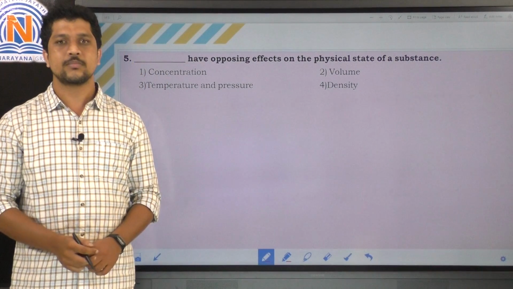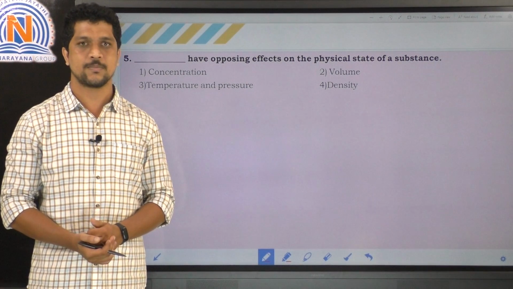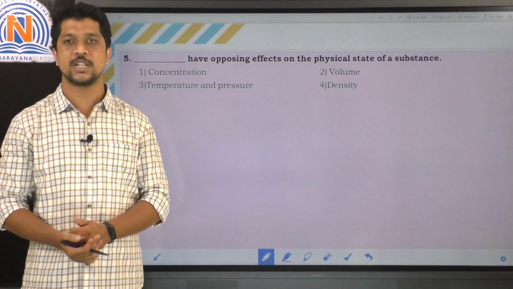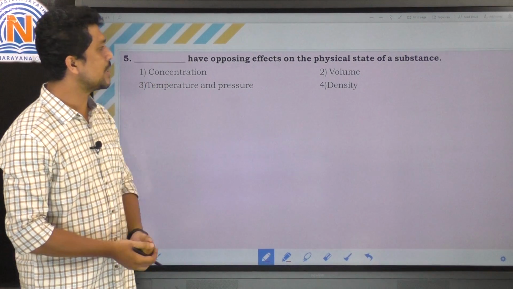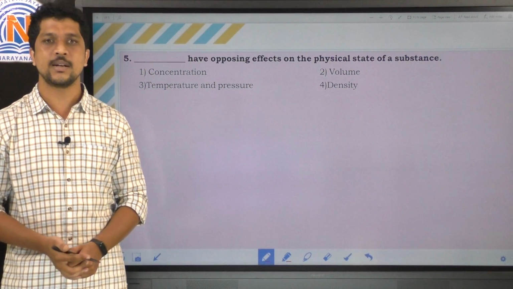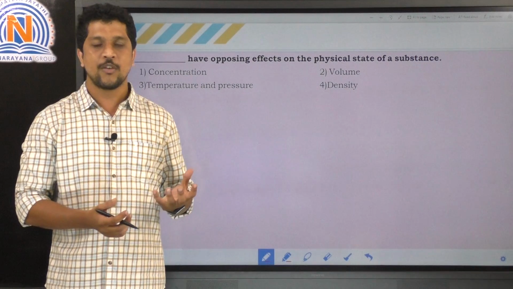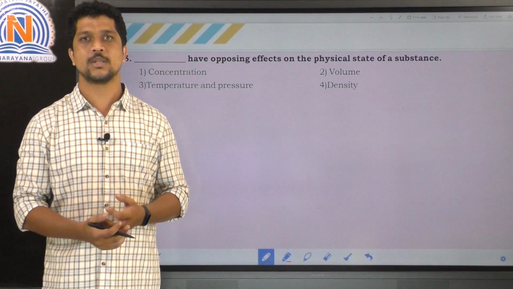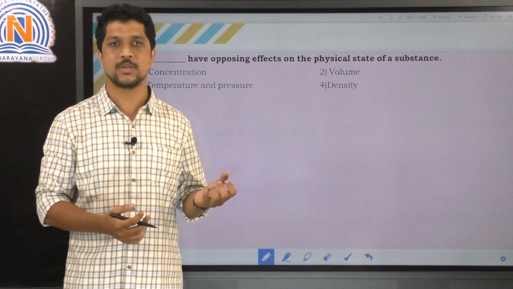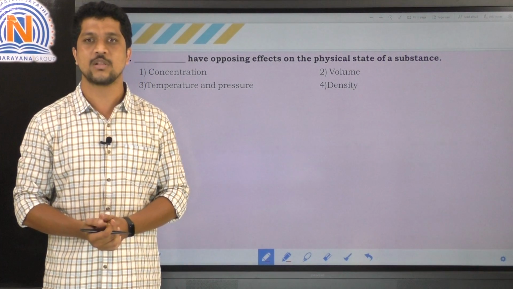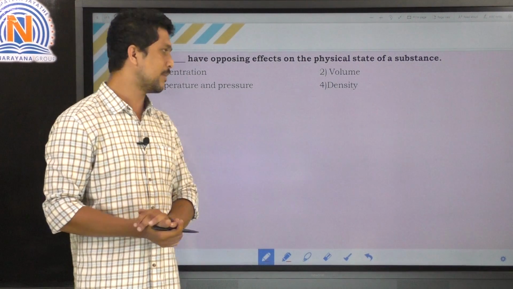Here the question: dash have opposing effects on the physical state of substance. They have given different conditions: concentration and volume, temperature and pressure, and density, right? For example, if you take a gas and increase the temperature, the distance between the particles also increases, and they will exert high pressure. So the one that has opposing effects on the physical state of substance is temperature and pressure. So the correct option is the third option.